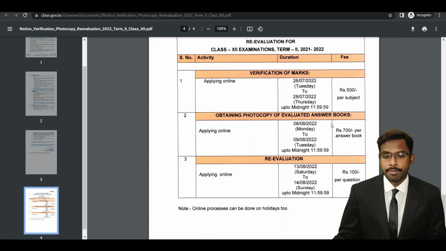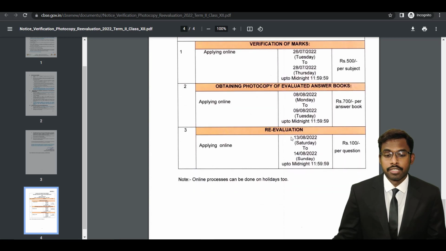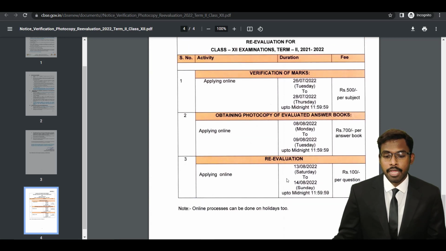For obtaining the photocopy of the evaluated answer booklet, you have to apply online, and that is from 8th of August to 9th of August. You have to pay 700 rupees per answer booklet. And reevaluation, that's the final process. You have to apply online, and that takes place from 13th of August to 14th of August until midnight. And you have to pay 100 rupees per question if you want to apply for reevaluation.